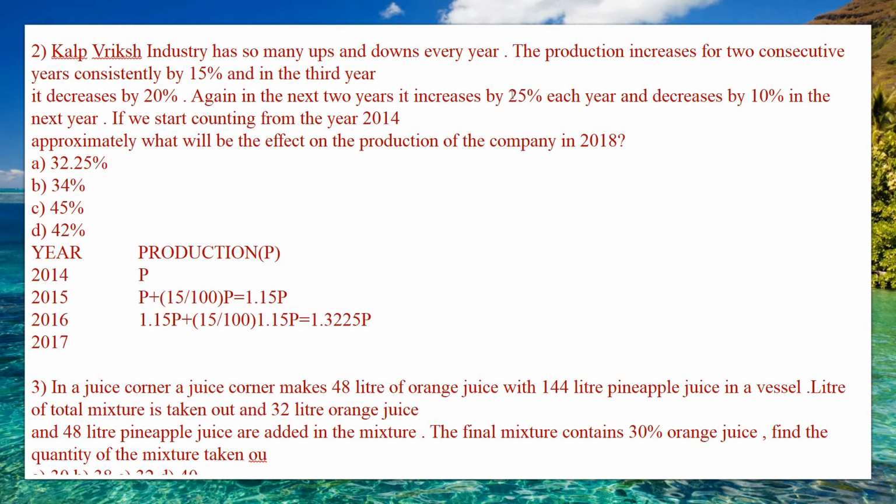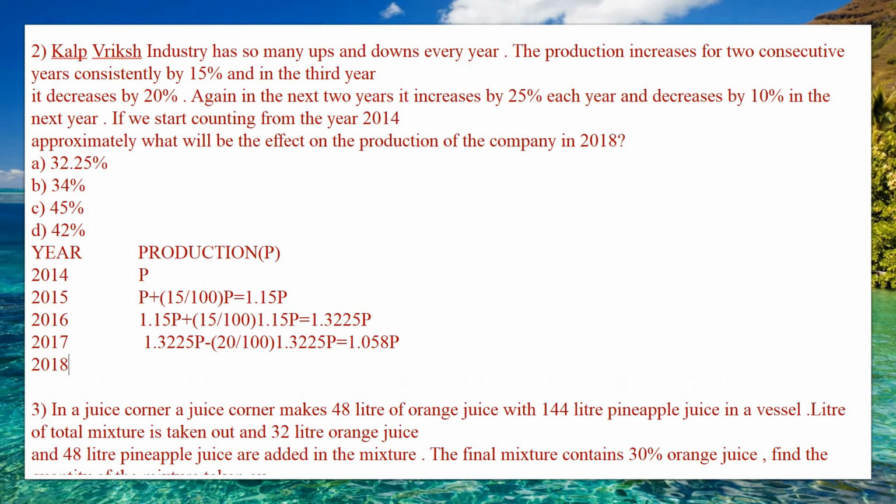Next, in the year 2017 it decreases by 20%. They have mentioned clearly that it decreases. So if it decreases by 20%, since it decreases you need to consider minus 20 divided by 100. So that is 1.3225 P minus 20 divided by 100 into 1.3225 P. Then after cancelling everything, you will get 1.058 P.